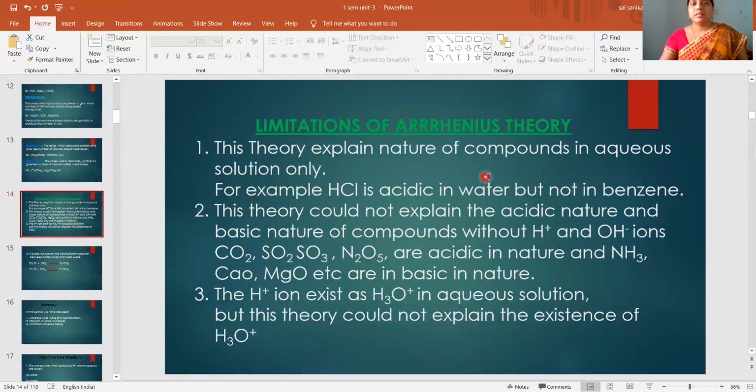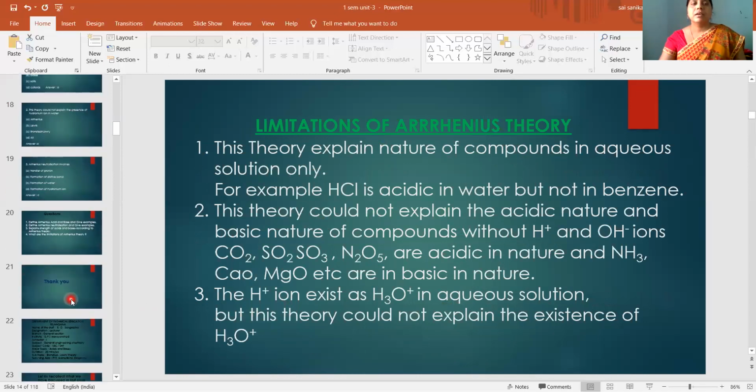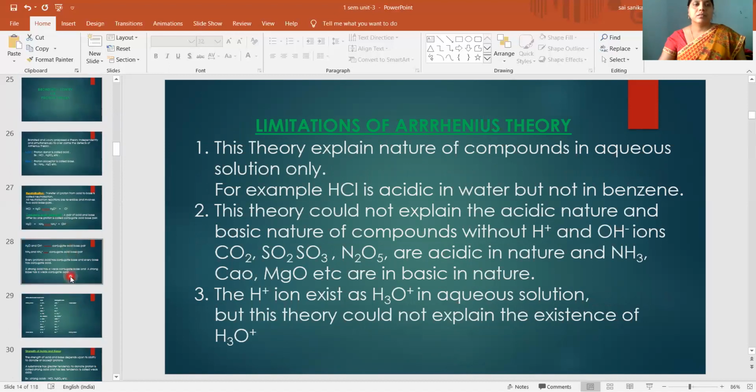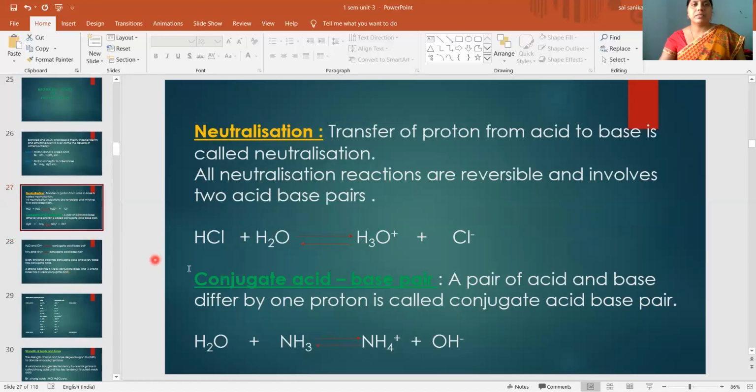Going to the limitations of the Arrhenius theory: it could not explain the nature of compounds in non-aqueous solution. Without water, this Bronsted theory explained what is an acid, what is a base. And the formation of hydronium ion is also explained by this theory. If you see here, in the conjugate acid-base pair, HCl plus H2O, hydronium ion is forming.